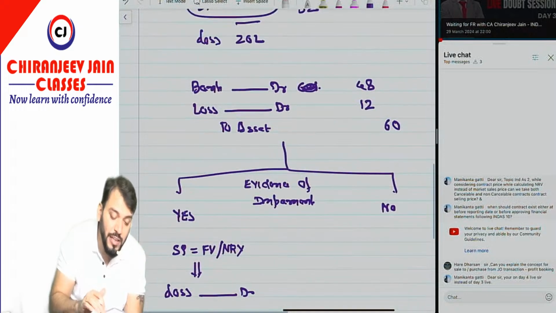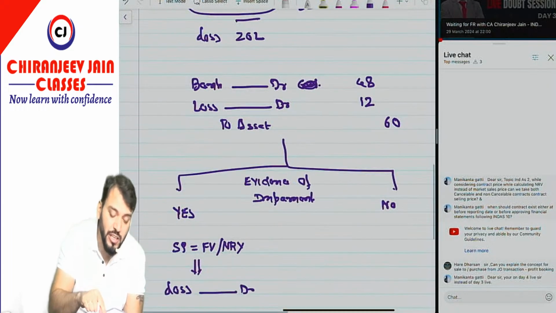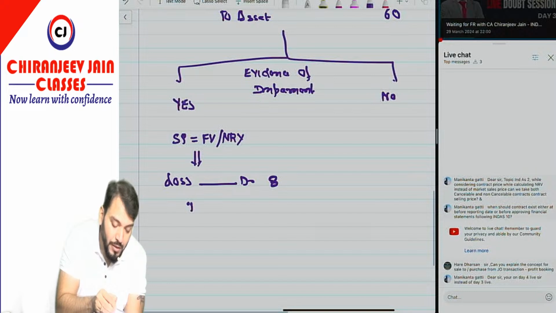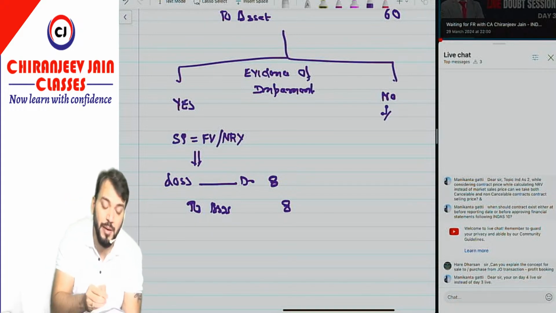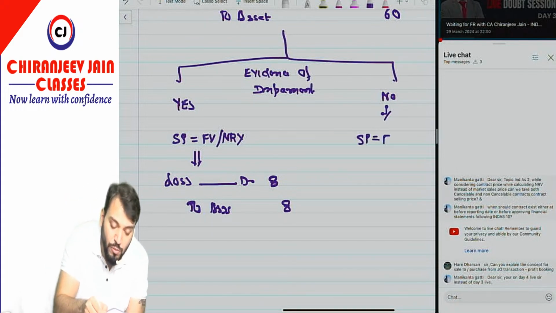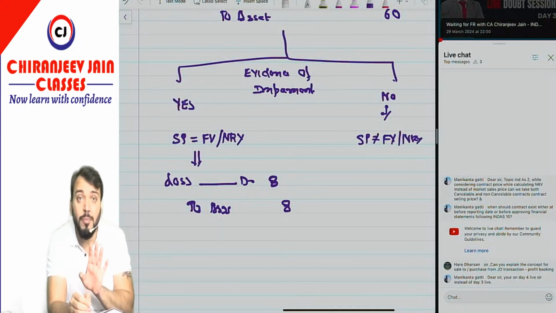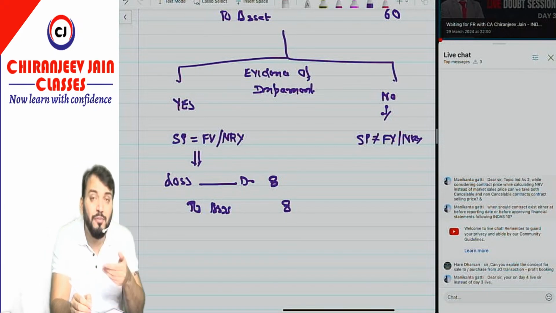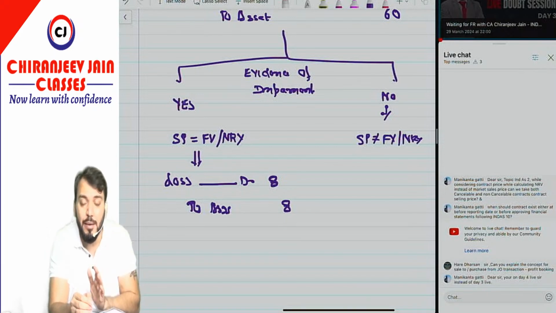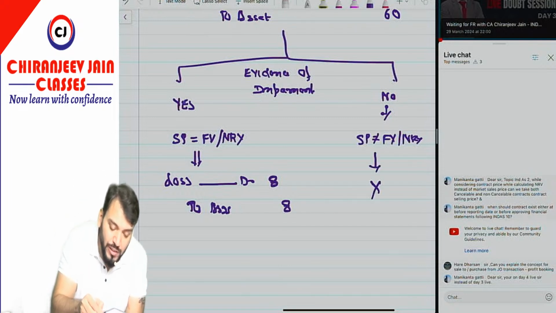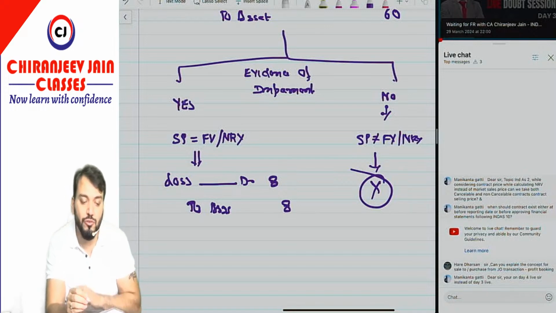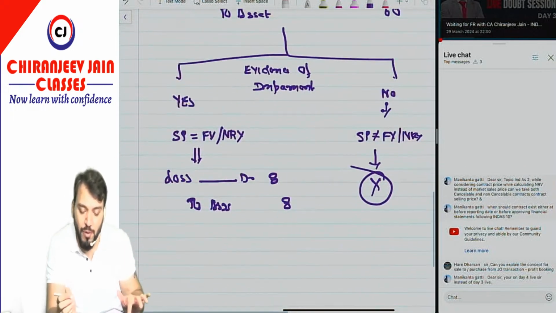So how much have they not recognized? They have not recognized the loss to the extent of their share, so they will also recognize 8 lakh. They will pass one more journal entry, loss account debit to asset. But if there is no evidence of impairment, meaning the sale price is not equal to fair value or NRV, then it is not a case of impairment. It is quite possible that fair value is actually more than the carrying amount, so no further journal entry will be recorded. Have you understood this point?